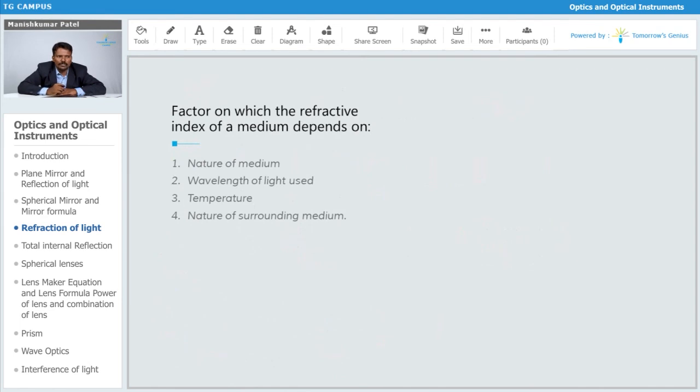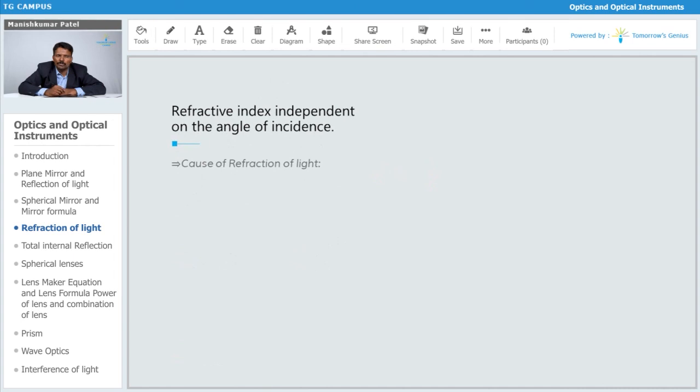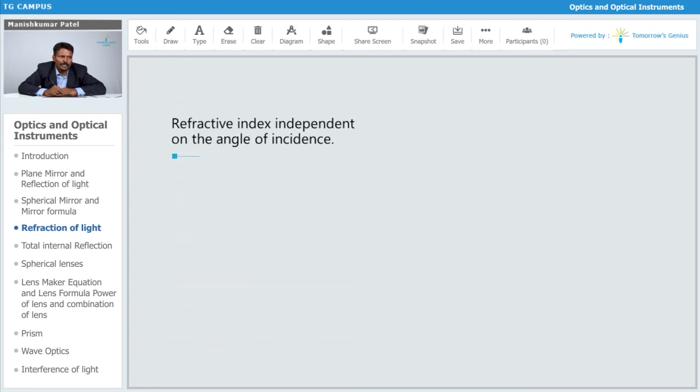Now, what are the different factors on which the refractive index of a medium depends? Obviously the nature of the medium, whether it is denser or rarer, and the wavelength of the light used, since mu is equal to c upon f into lambda. Also the temperature and the nature of the surrounding medium. So what are the causes of refraction? Mainly the change in the speed of light when it enters from one medium to another, and that is the main cause of refraction. This change in velocity causes the refraction of light.